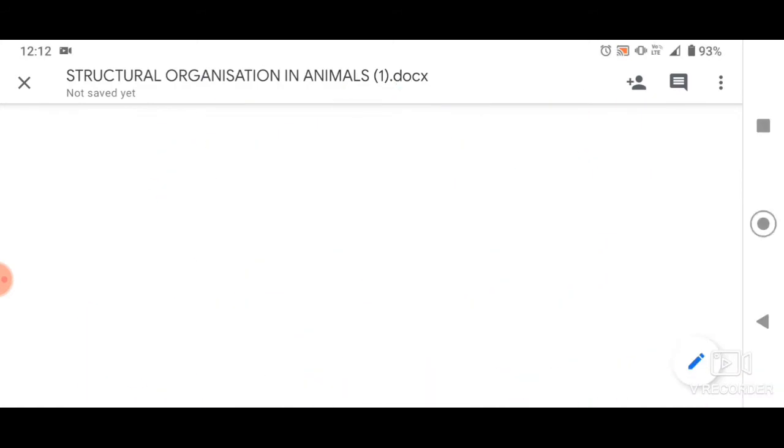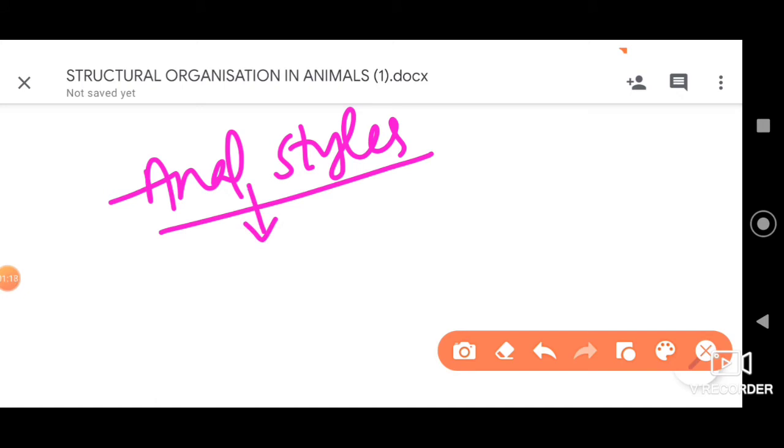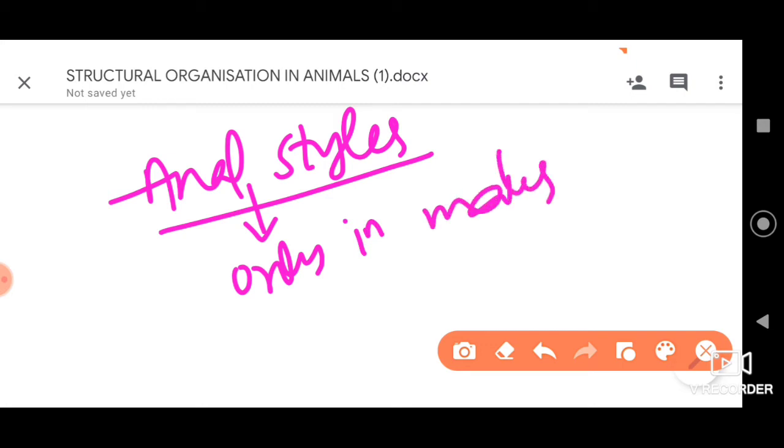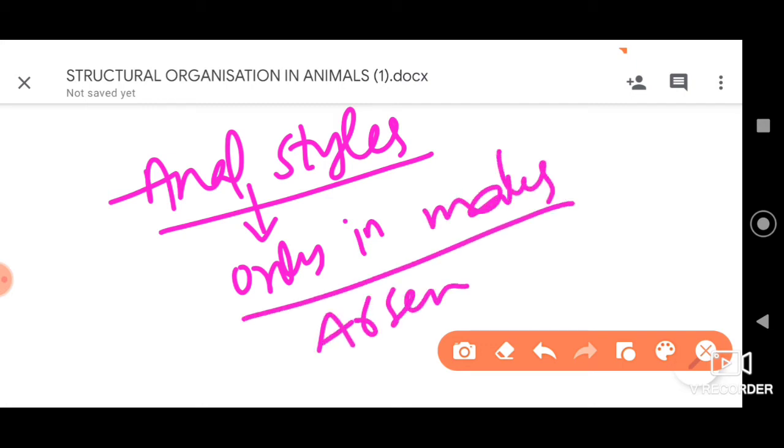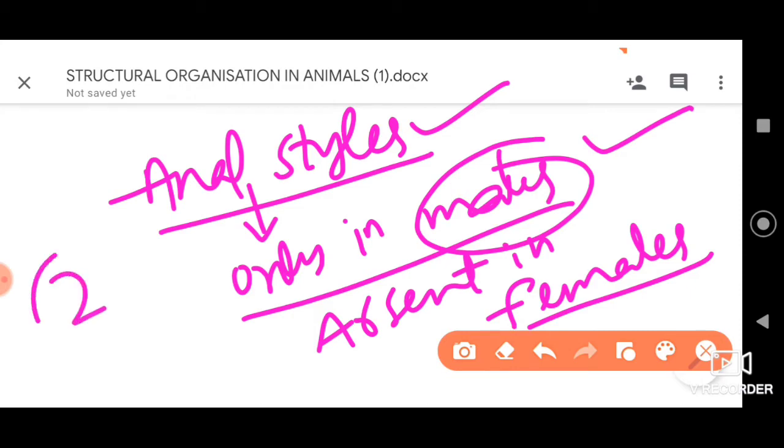But anal styles, dear students, see here, when we are talking about the anal styles, let me tell you, anal styles are present only in males. They are absent in females. And these anal styles which are present in males help in determination of sexes morphologically. We call it sexual dimorphism. So among the given options, the right answer is option 2. That is your right answer.